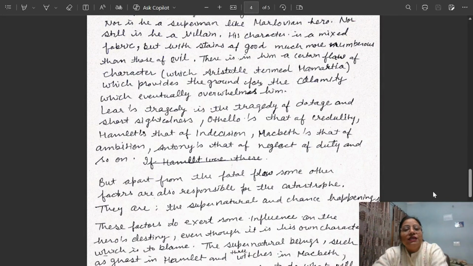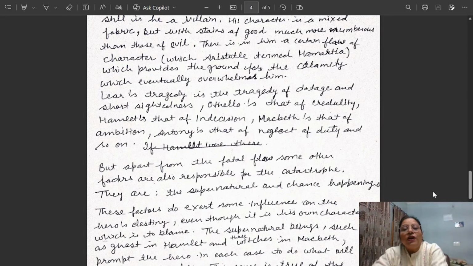Lear's tragedy is the tragedy of dotage and short sightedness. Dotage means here when he grew old. So it is the tragedy of old age and short sightedness. He could not see which of his daughters was very likable to him and showed much love towards him.